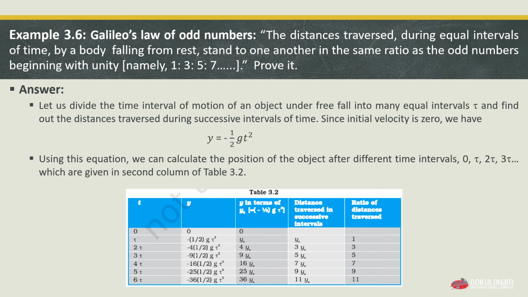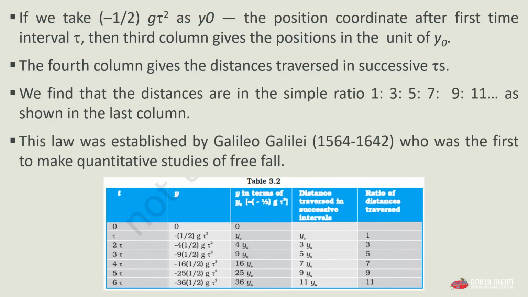If we take minus 1 by 2 g t square, here t is the one that we have taken for the equal time interval. If we take this as y0, the position coordinate after the first time interval t, then the third column gives the position in the unit of y0, that is, y in terms of y0.